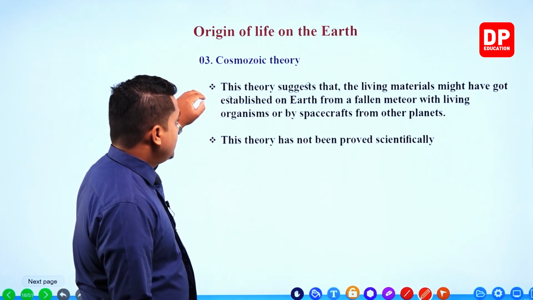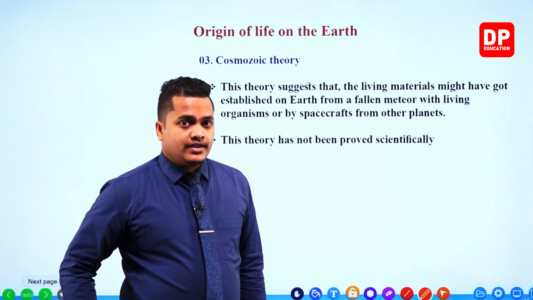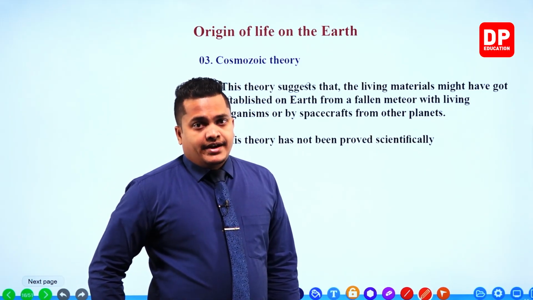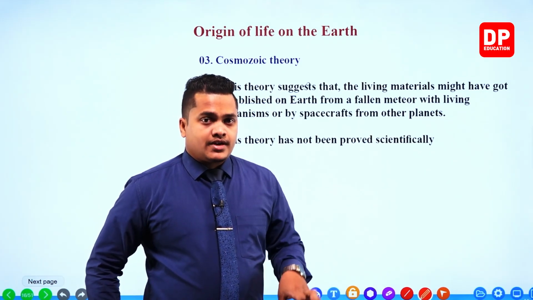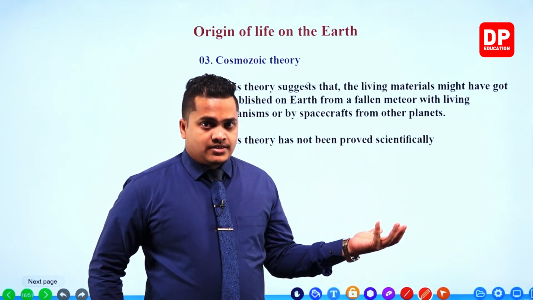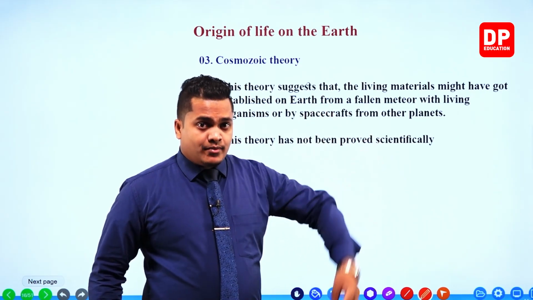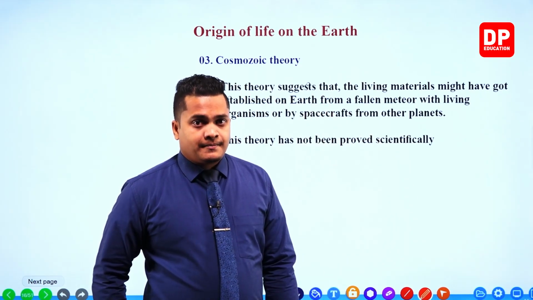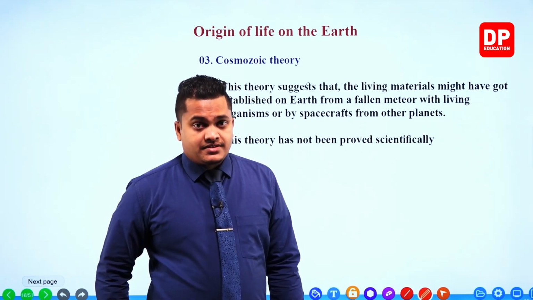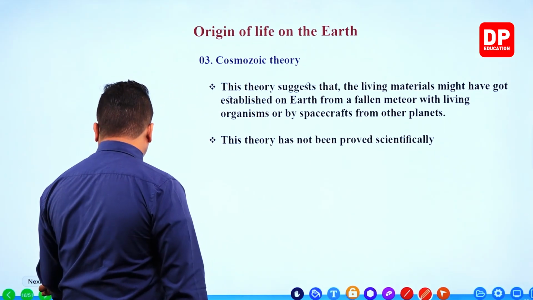The third theory is the Cosmozoic theory. In the Cosmozoic theory, people believe that life on the earth thrived mainly because of extraterrestrial organisms or celestial objects that came to the earth with life, especially meteoroids or spacecrafts. So this is the Cosmozoic theory.